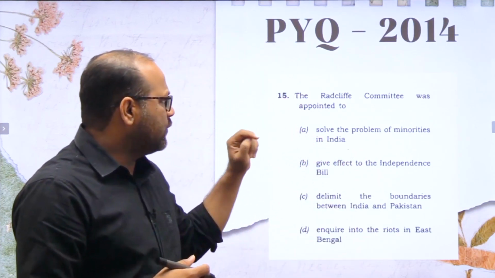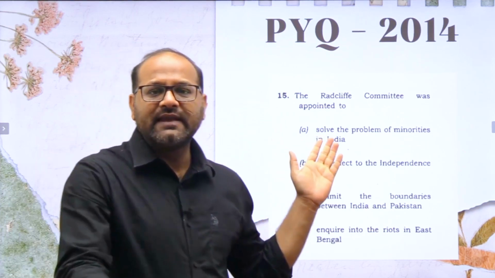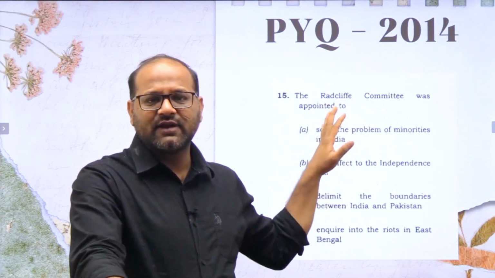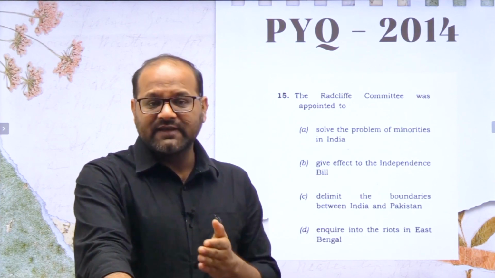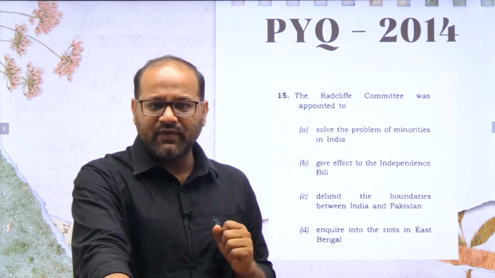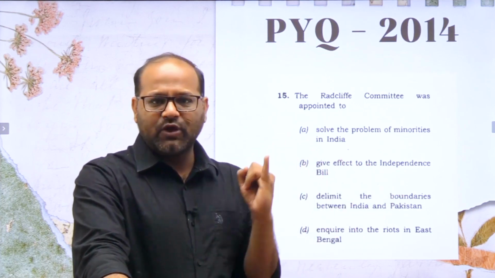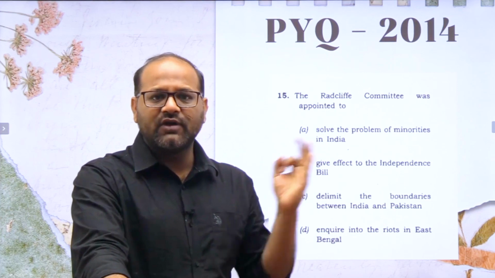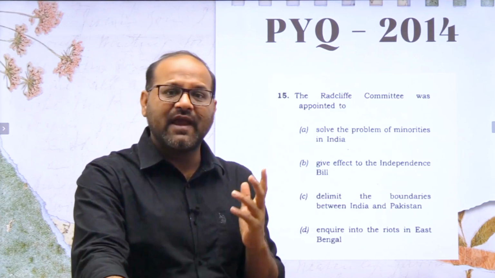So the first question, if we talk about the PYQ, was asked by UPSC in 2014. The Radcliffe Committee was appointed to solve what? So see the nature of the question. UPSC was asking these kinds of questions in 2014. However, the difficulty level has increased in 2021, 22, 23. We have seen, maybe the way they will present it now will be chronological order, match the following, or they will ask, okay, how many of the above statements related to this particular committee is or are correct. So we have to be ready. So we have to prepare it thoroughly.